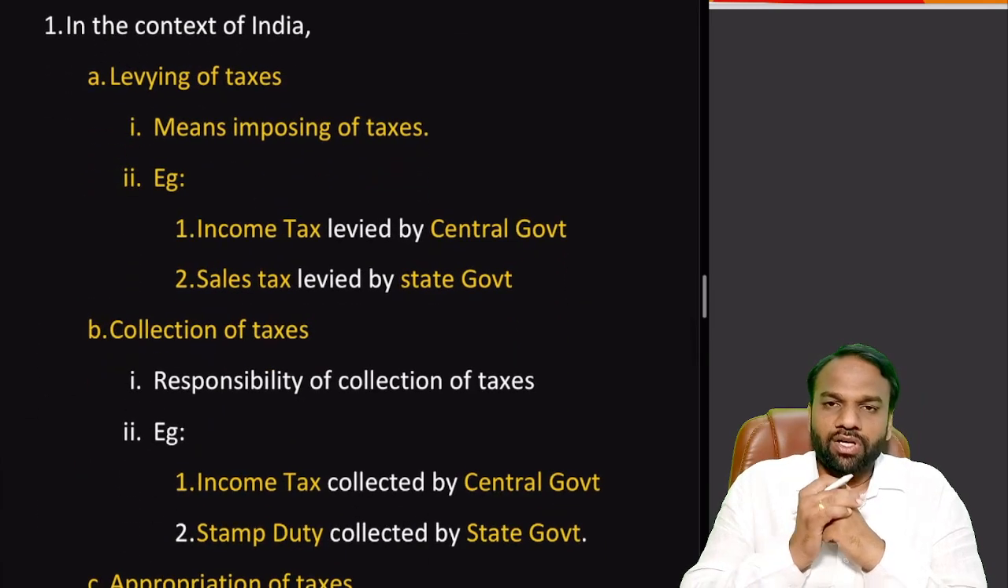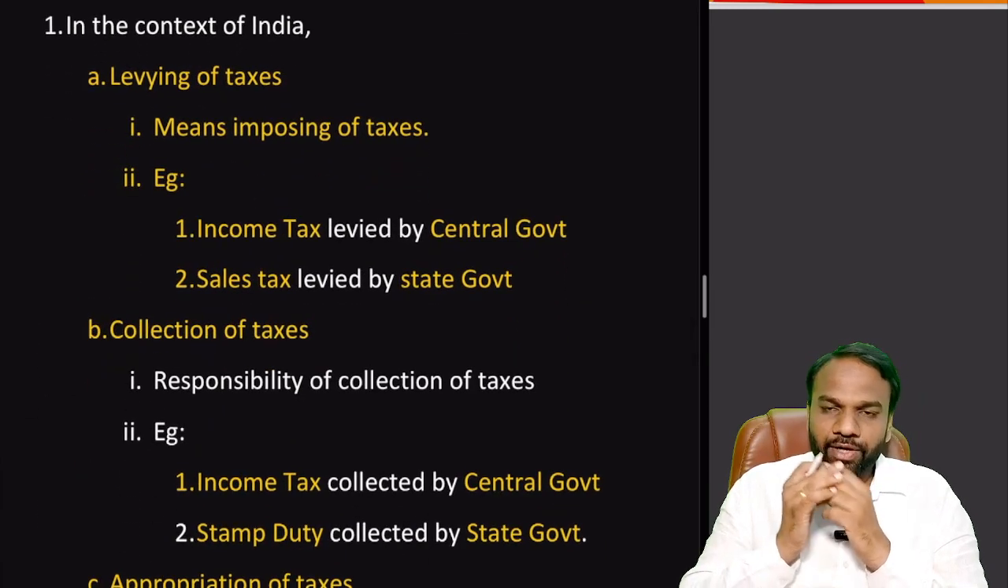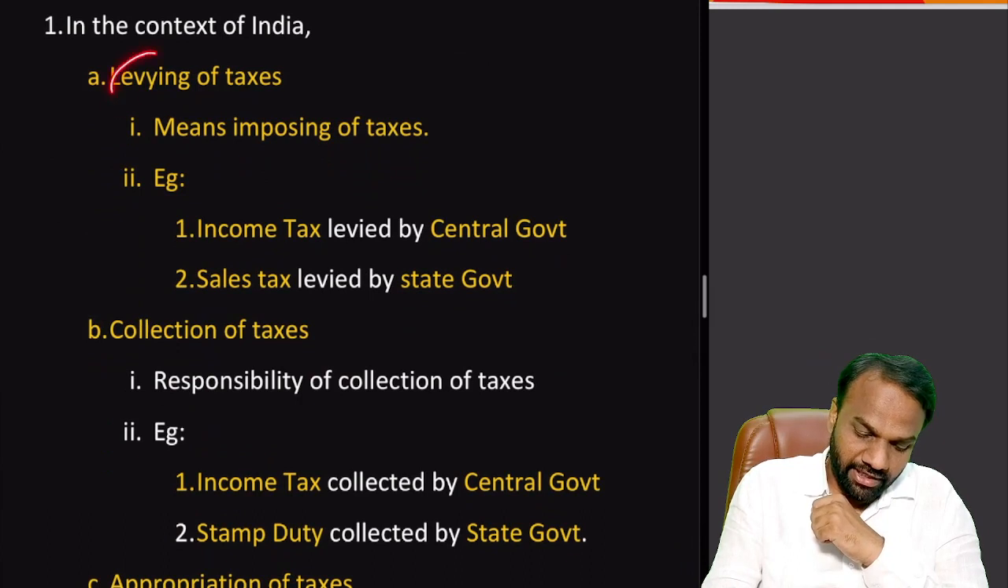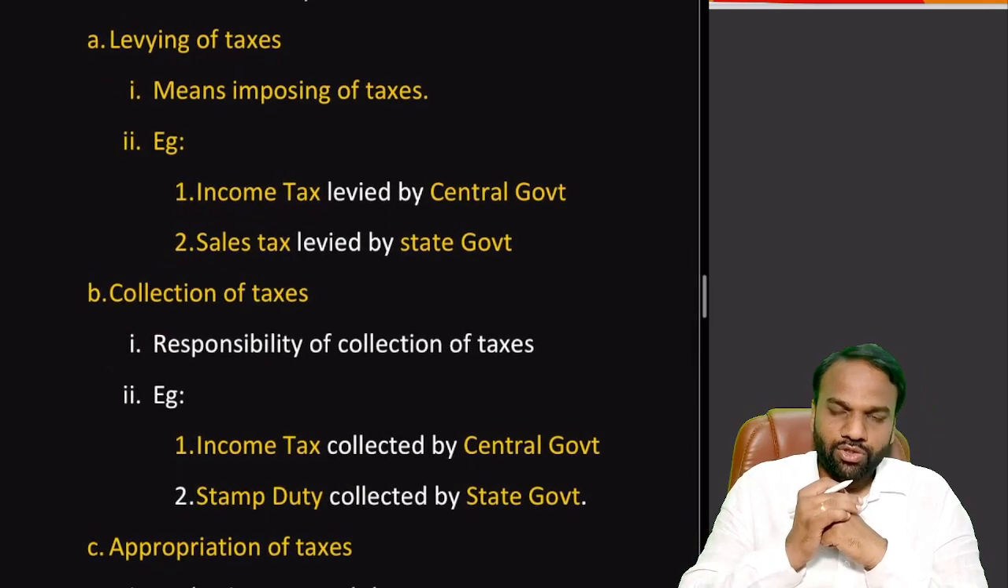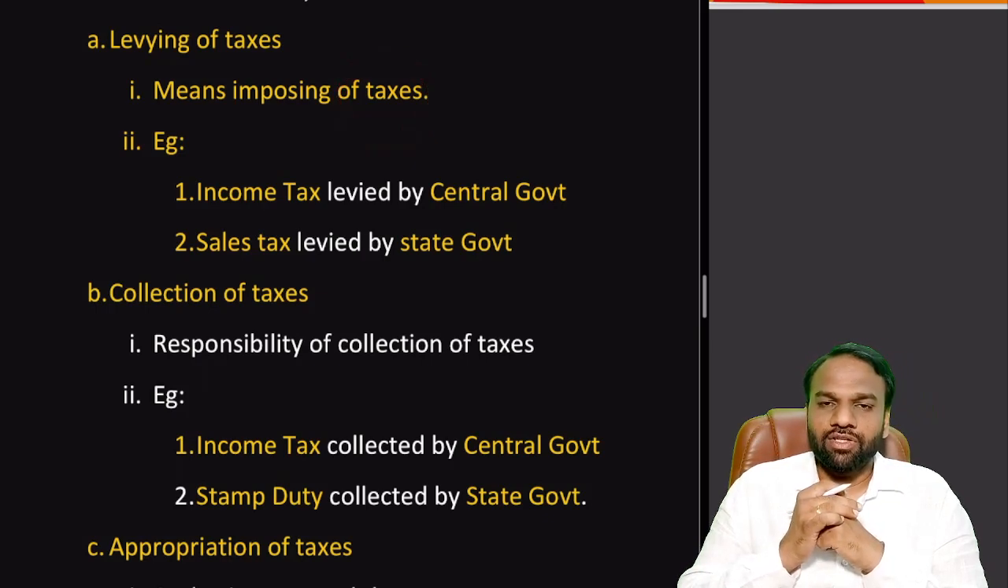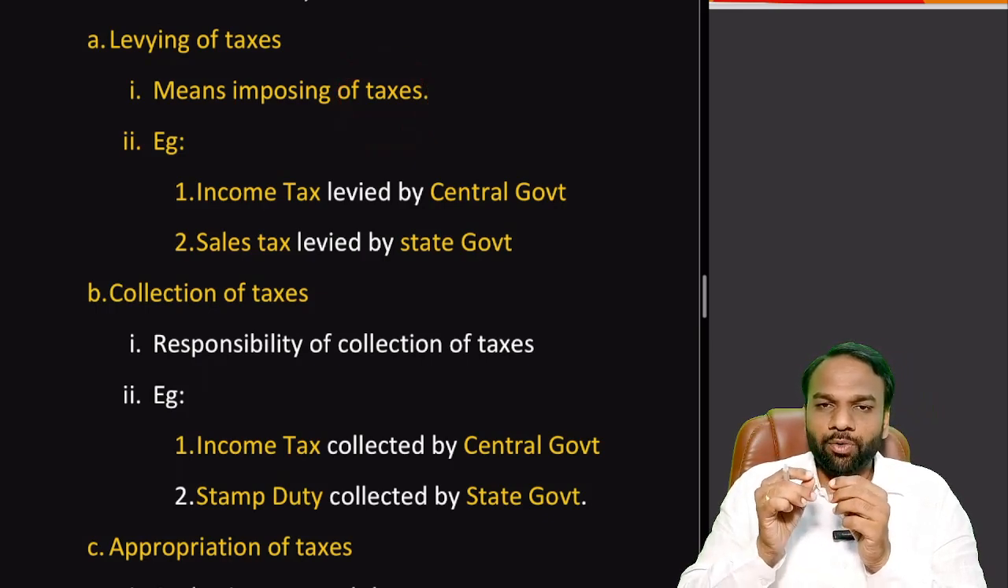Generally, when it comes to taxation, we need to understand a few terms: levying of taxes, collection of taxes, and appropriation of taxes. What does the levying of taxes mean? It means imposing of taxes. It means how much tax we have to fix for a particular entity or a particular service.